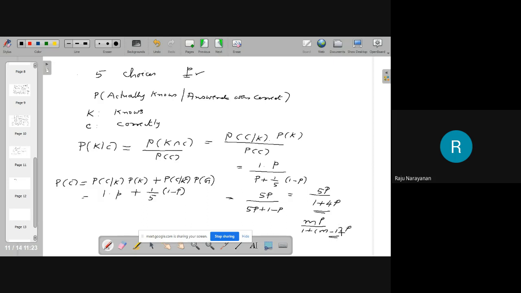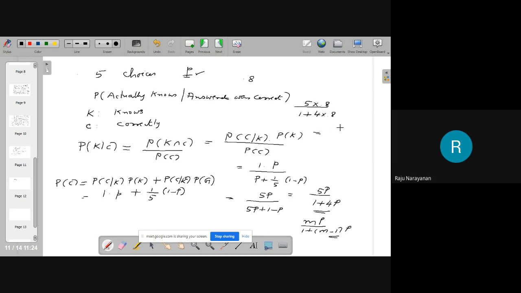Okay, this is a probability. For example, if the probability that he knows the answer is 0.8, then 5 into 0.8 divided by 1 plus 4 into 0.8.